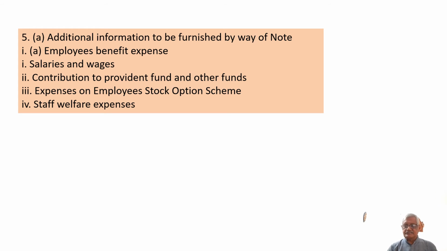This is the way in which the employees' benefit expenses has to be differentiated. We know the difference between a salary and wages. Wages is paid to the laborers who are working in the factory, and the salaries is paid to the office staff and the other employees.